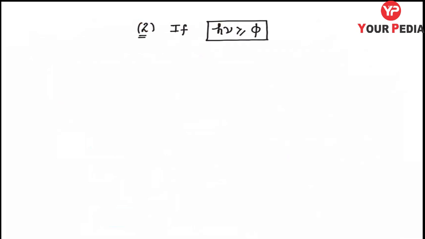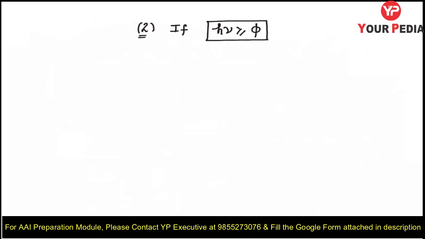Now the second important thing we need to discuss, student, is how the energy of the photon is utilized by the electron inside the metal surface. Einstein suggested that the energy of the photon incident on the metal surface should be more than the work function of the metal. The energy of the photon is greater than the work function of the metal. This is the condition required for photoemission to occur. If this condition is satisfied, the next question is how this photon energy is used by the electron.